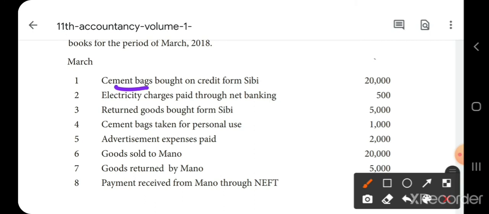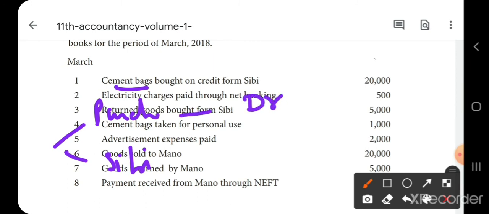Okay, it is the goods. So, that means what? Stock. So, what are the two accounts involved? Purchase account and Sibi's account. Okay. So, debit the purchases and Sibi is the giver, so credit Sibi's account. The entry will be purchase account debtor to Sibi's account.